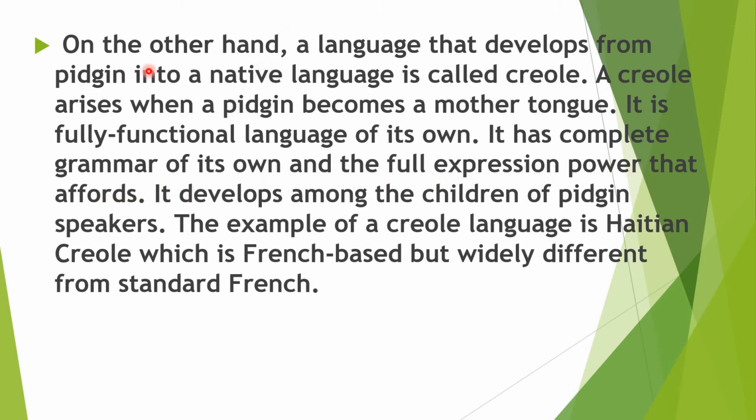But Pidgin has no complete grammar of its own. It develops among the children of Pidgin speakers. The example of a Creole language is Haitian Creole, which is French-based. Haitian Creole is a language that originates from the French language, but is widely different from standard French, not like original French.